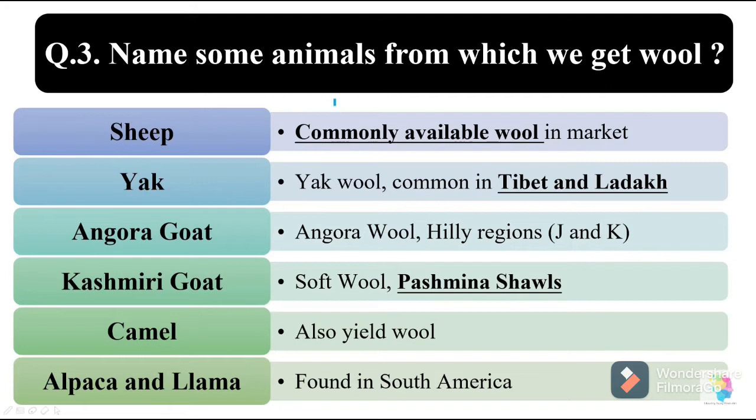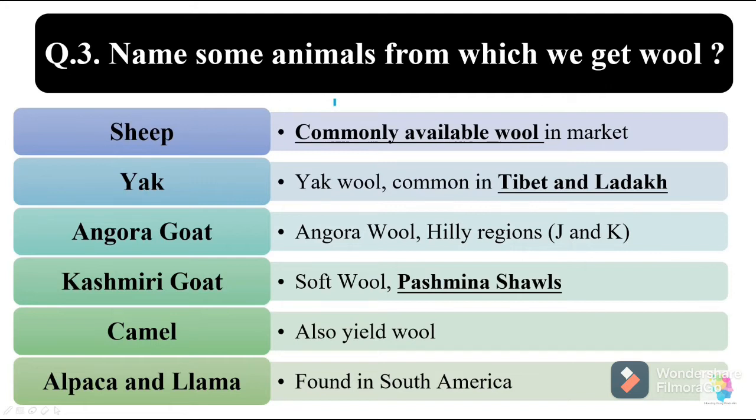Angora goat gives us Angora wool which is found in hilly regions. The wool which we get from the Kashmiri goat is very soft, so it is used to make pashmina shawls. Then we also get wool from camel, and alpaca and llama, which are types of camel found in South America.